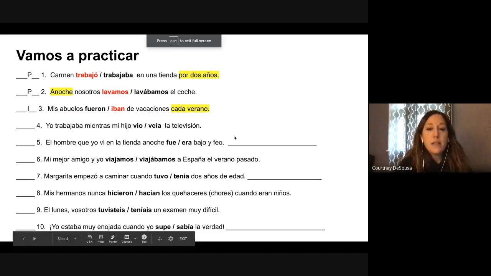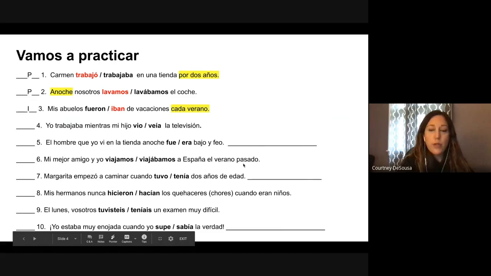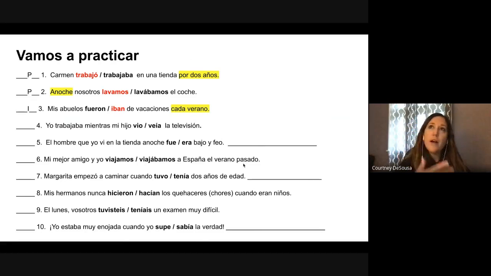So I want you to try the rest on your own, and on the next slide, I'll give you the answers. So pause here, write them down, write your reason. There's a big line in number 5 and 7 and 10. So you can write feelings, thoughts, weather, background information, because some of these might be a rule that's not like a trigger phrase, but it's one of those rules that we talked about, like telling time, stating age, and all of that in the past.